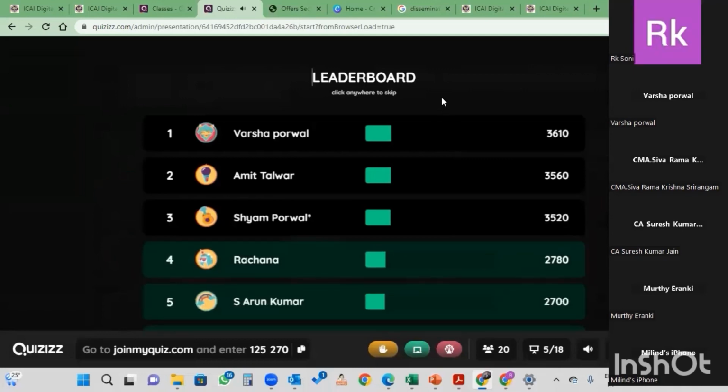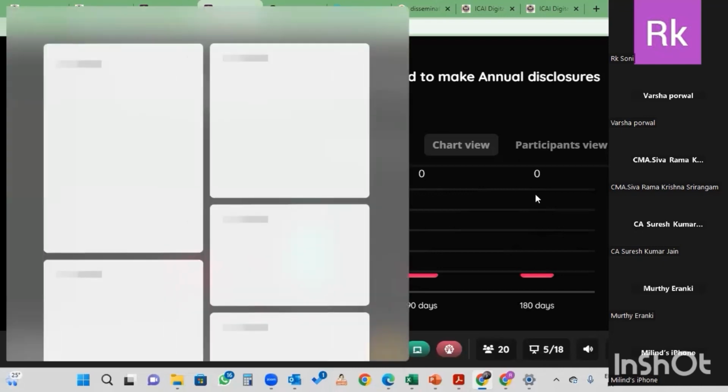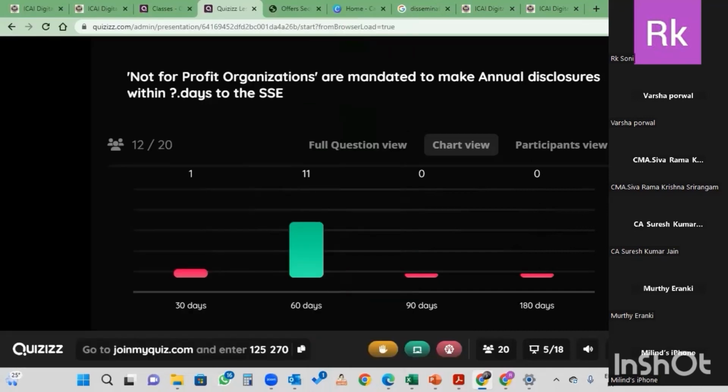Who has attempted 30 days? Because we have just discussed in the first question this 60 days. It's not only the NPOs, all the social enterprises have to make the annual disclosures, whether registered or listed, within 60 days to the stock exchange or the social stock exchange. Next.